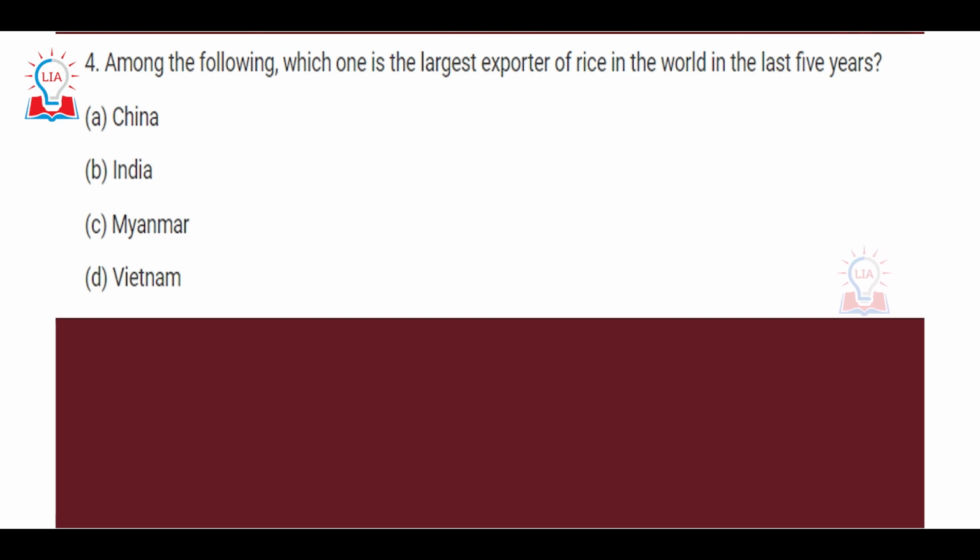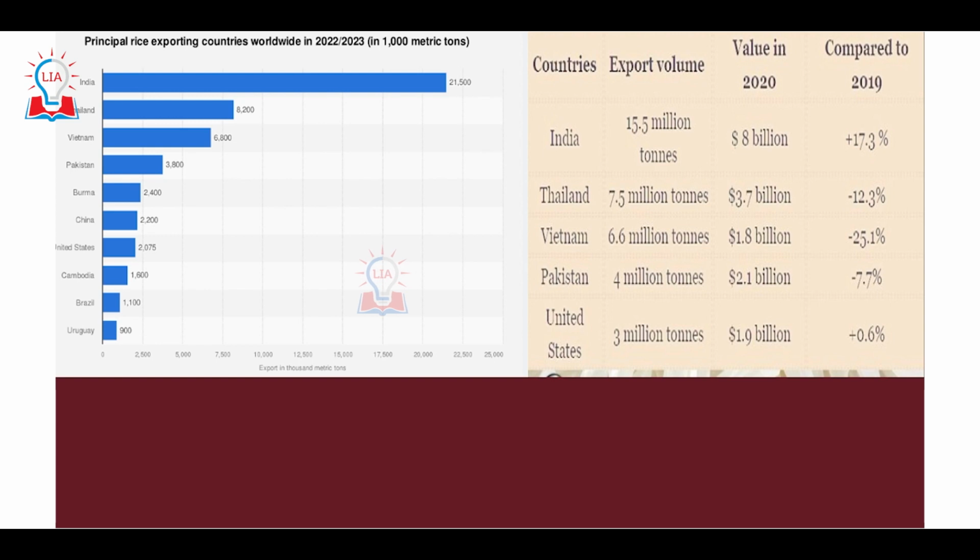The fourth question is again related to agriculture, where it has been asked: among the following, which one is the largest exporter of rice in the last 5 years? So the largest exporter of rice has not changed significantly in the last 5 to 8 years, and India still is the largest exporter of rice in the world. And even in year 2021, the status of India has been maintained as the largest exporter. If you take a look at the figure here, we can clearly see that in year 2020, India's export value has increased by almost 17.3%, and in terms of absolute volume, India has exported almost 15.5 million tons of rice.